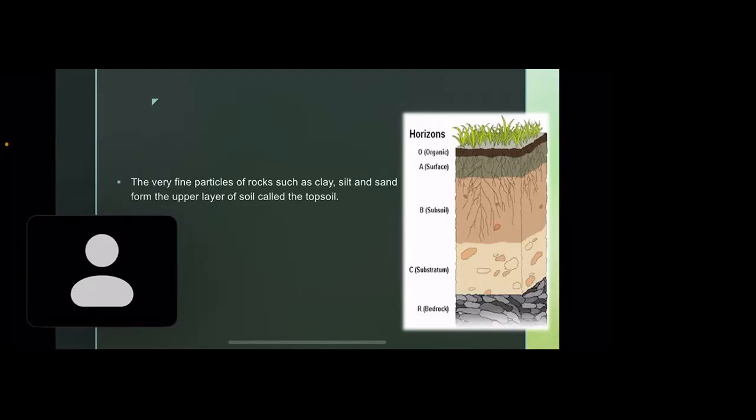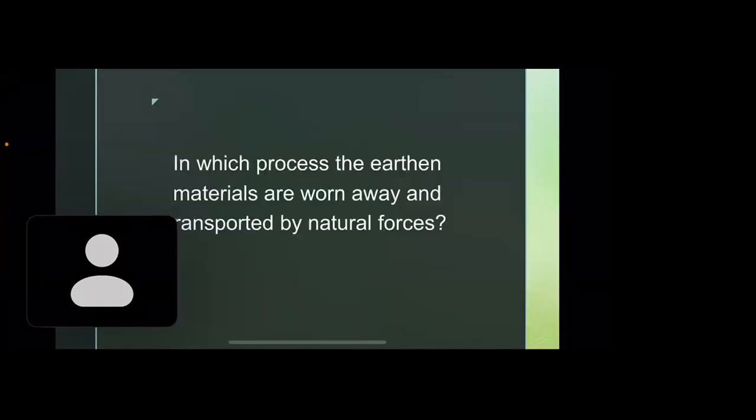Clear? Okay, students, the last one is R, that is bedrock. Bedrock is the last layer at the bottom. We have started from the top, that is topsoil, subsoil, substratum, and now bedrock. And it is a solid layer of unweathered rocks. Clear the horizons? Any problem till here? No, ma'am.